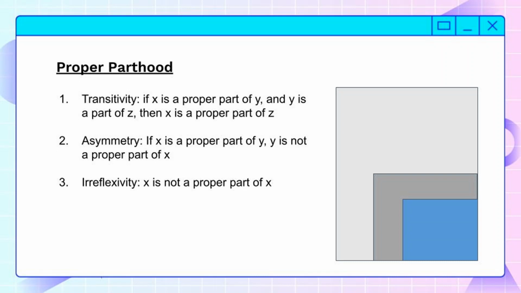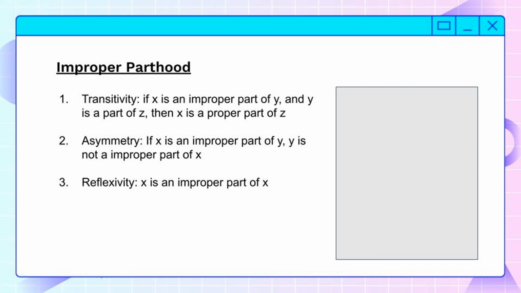Next, on the core ideas, we have proper or improper parthood. Improper parthood is similar to proper parthood in every way, except that it's reflexive. So it has transitivity. The board is a part of the wall is a part of the house, so the board is a part of the house. It also has asymmetry. The board is a part of the wall, the wall is not a part of the board.